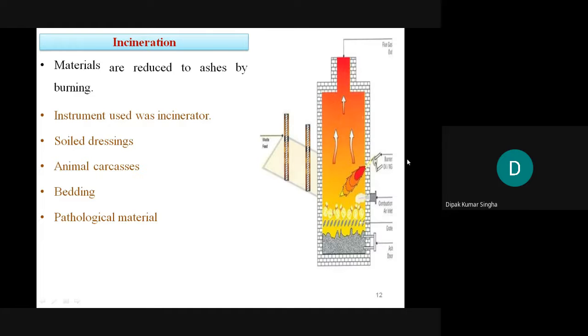See, these are the instruments. You put the material in, hold it and burn it, and finally the ash will be produced. And animal carcasses will all be burned by incineration. And pathological material, used for cancer cell detection or other purposes, that is basically infected by different microorganisms, that type of material will be sterilized by incineration.